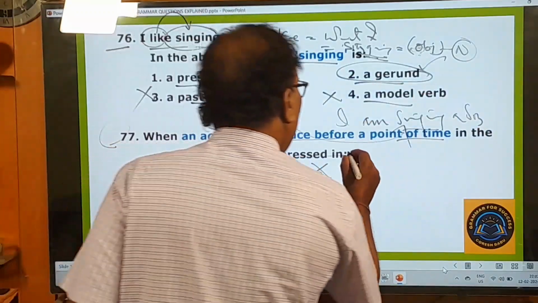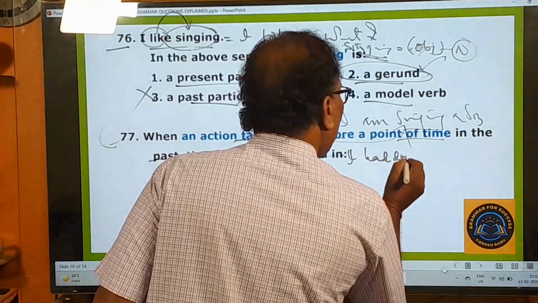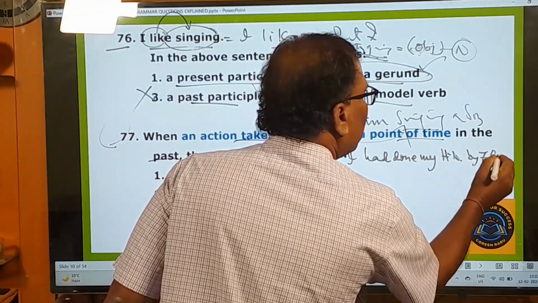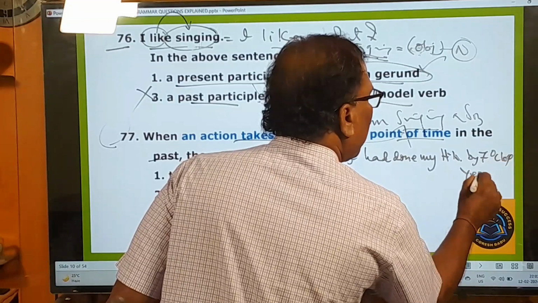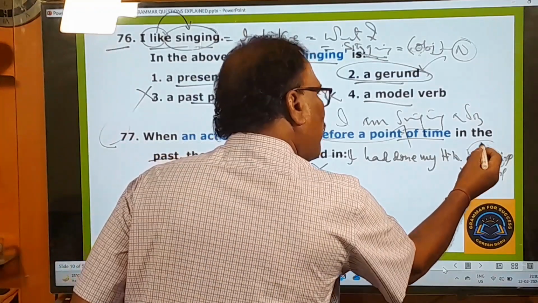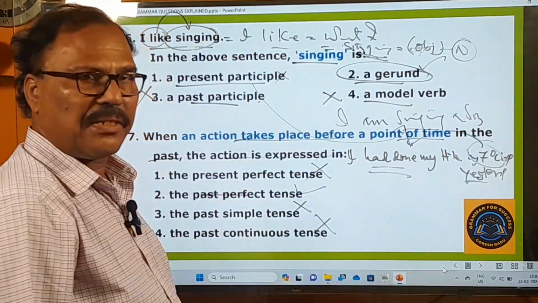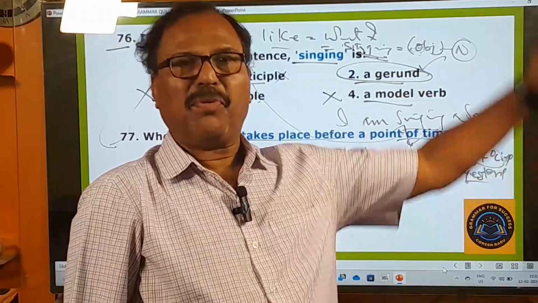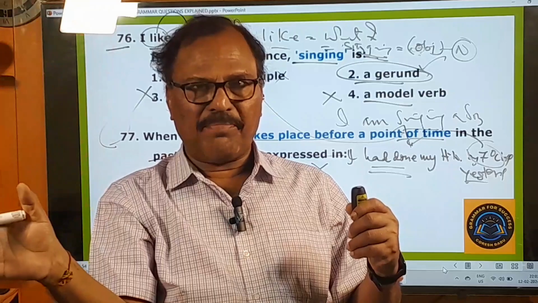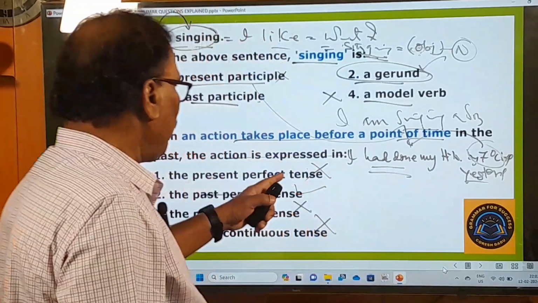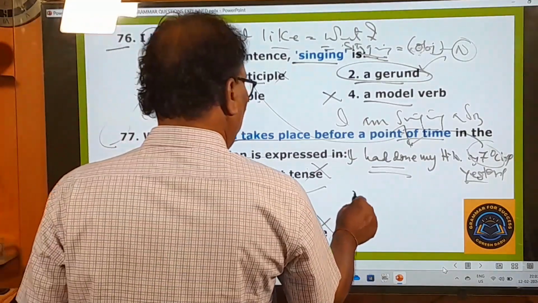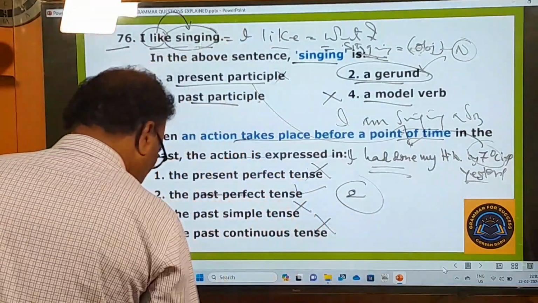For example, I had done my homework by 7 o'clock yesterday. Yesterday 7 o'clock. Yesterday is the past time and 7 o'clock is there. Before that only this action was completed. In the past, before some point of time, if some action happened and was over, to indicate that action, you have to use only past perfect and nothing else. So your answer is the second one, past perfect. And now let's move on to the next question.